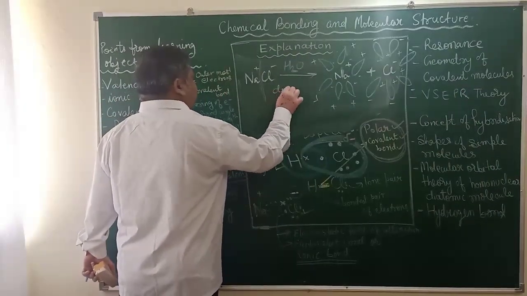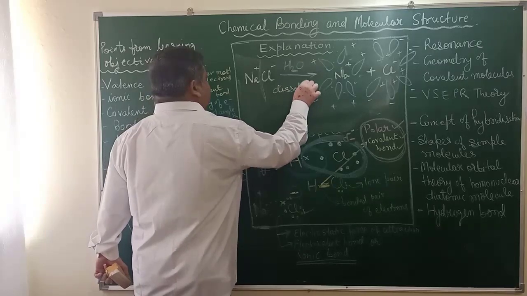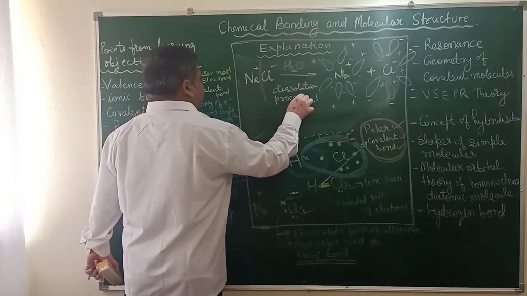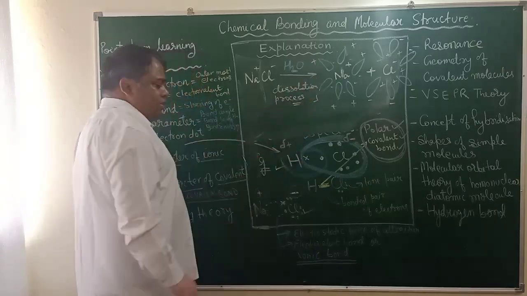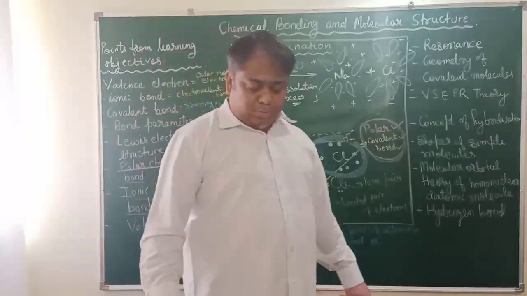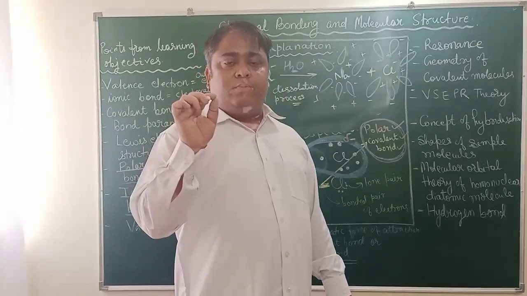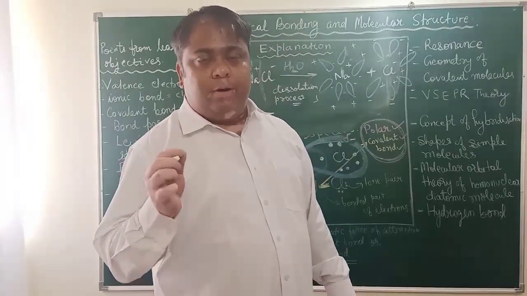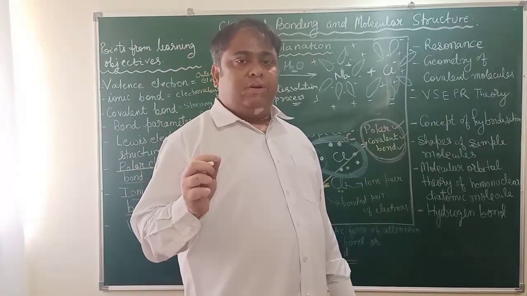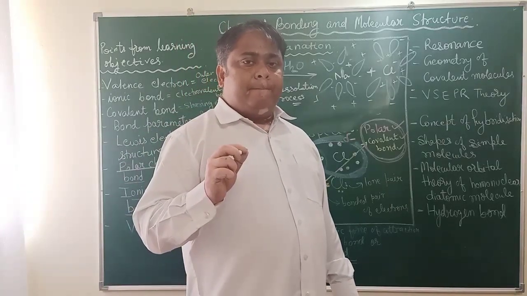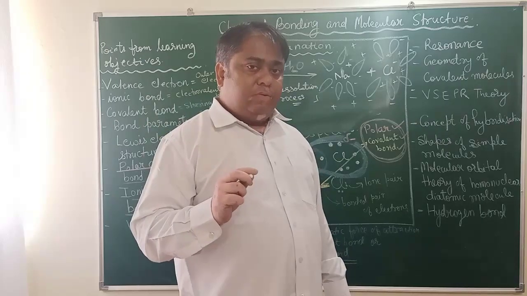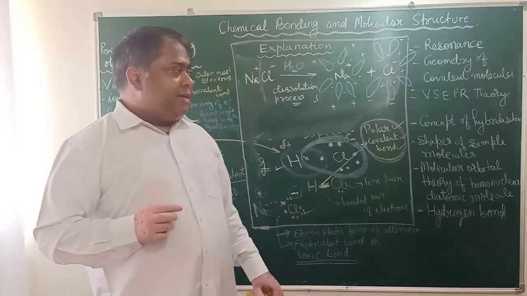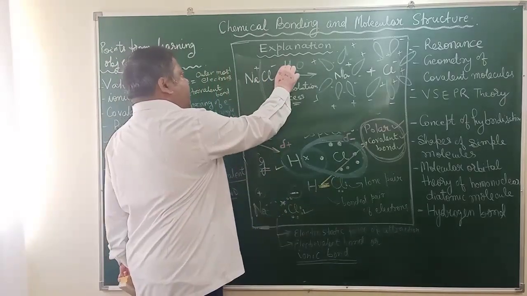In this way, dissolution process takes place. This illustration you might not find in many books, but very nicely in one of the books it is explained by a writer called Morrison Boyd. Morrison Boyd is a very good book of chemistry, basically of organic chemistry, where he has explained the process of dissolution of ions by solvent in this manner.